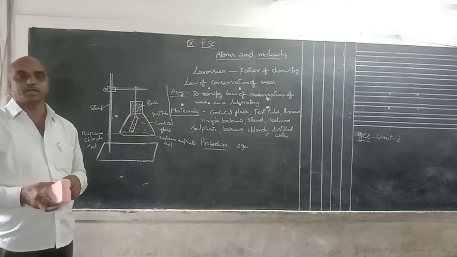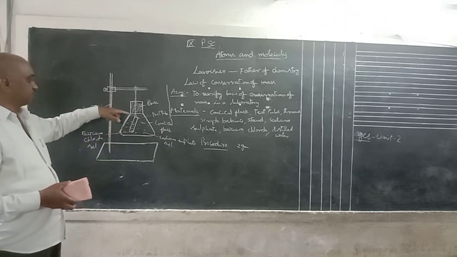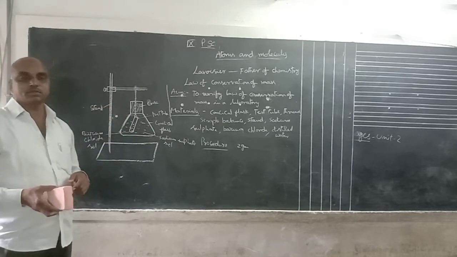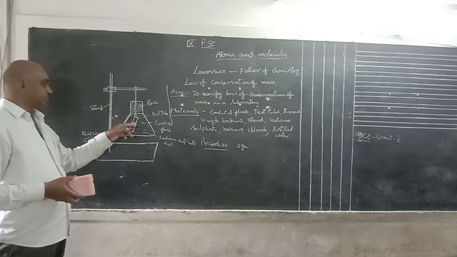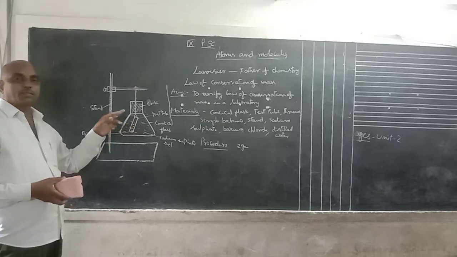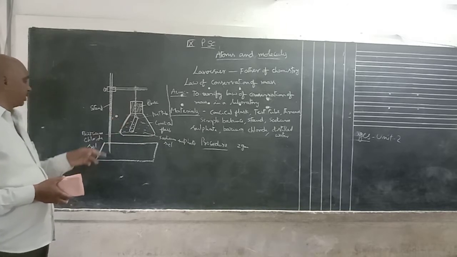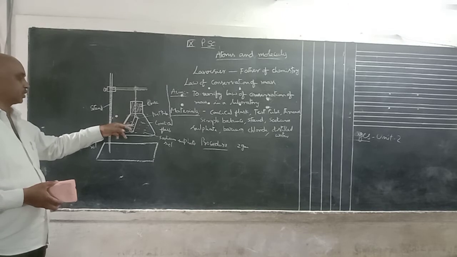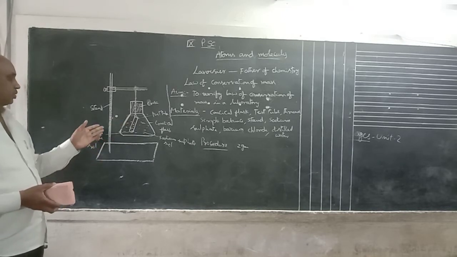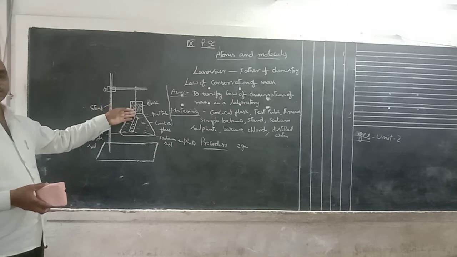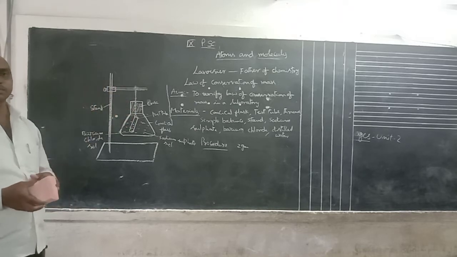Hang this test tube inside the conical flask. You take precaution that initially these two solutions are not mixed. That means hang the test tube having the barium chloride solution in the conical flask having sodium sulfate solution. Take precaution that the two solutions are not mixed.